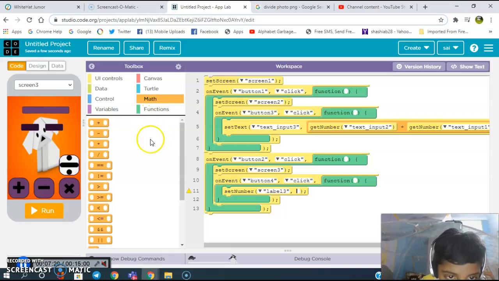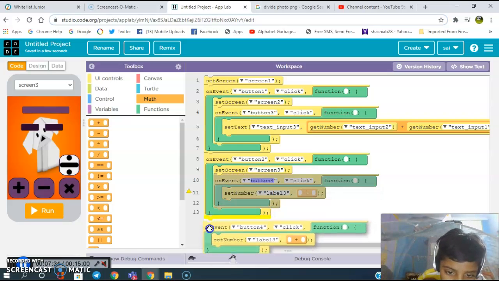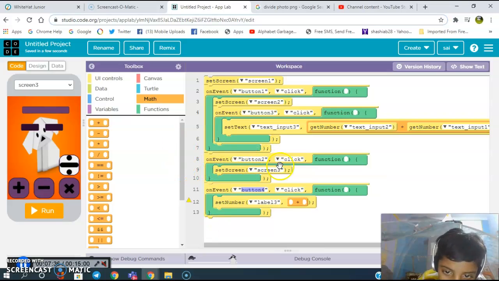Math button 4 is clicked plus. Again you need to keep this over here. That's it. On event of button, again you need to keep it over here. Button 4, yes, it's all right. My time is over.